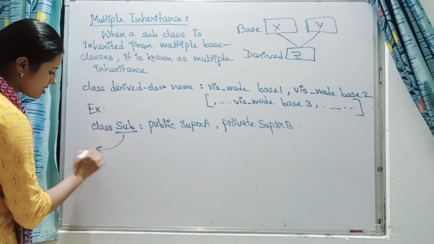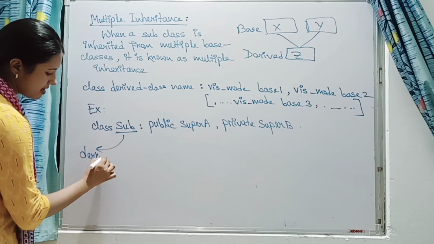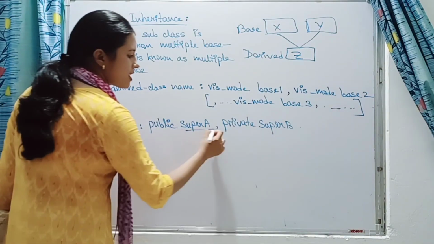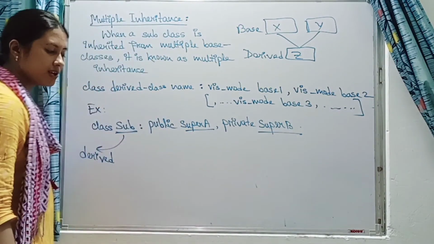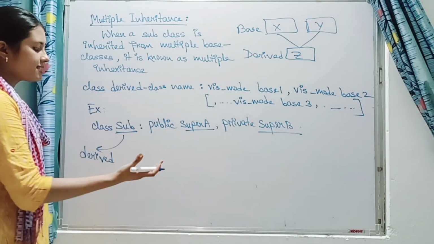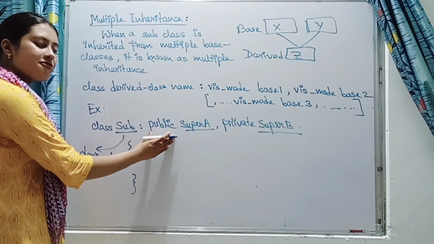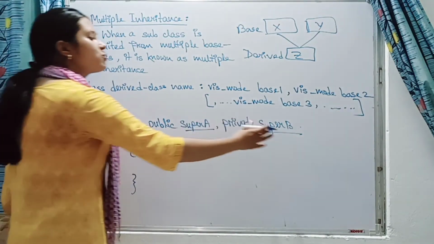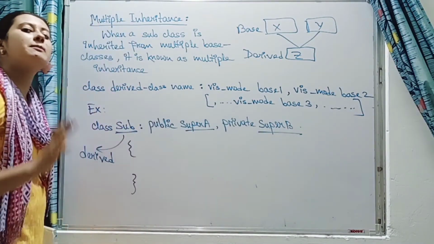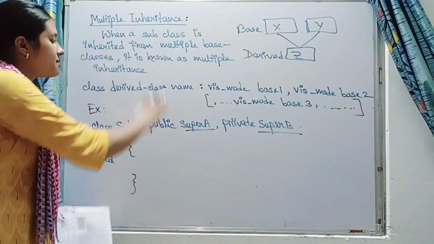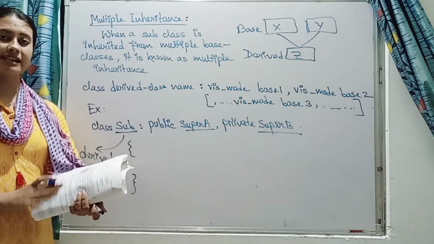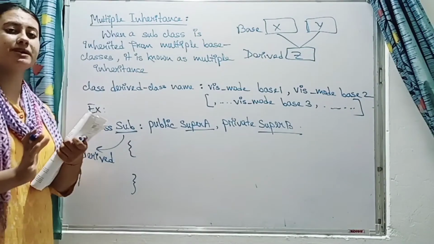This sub is the derived class, and there are two base classes here, one is super A, another is super B. So from this definition we can see that the super A class is derived publicly and the super B class is derived privately. I am only giving you the syntax and a definition of how multiple inheritance works.